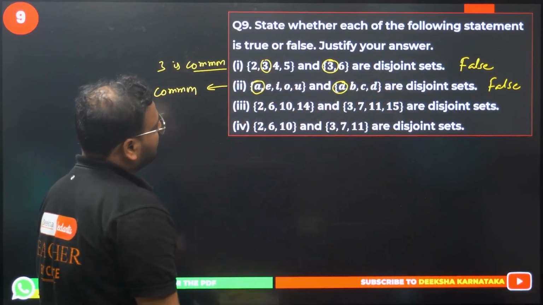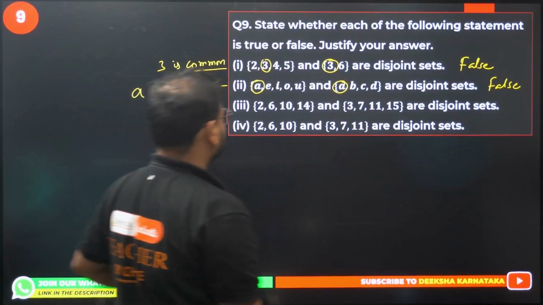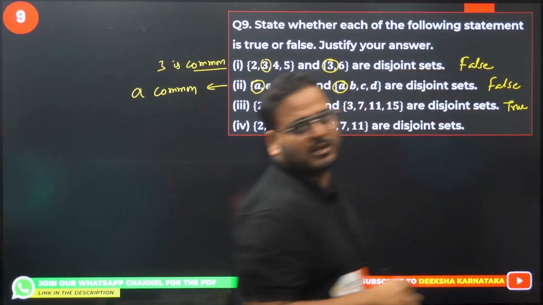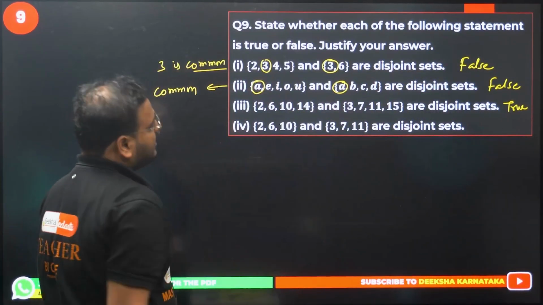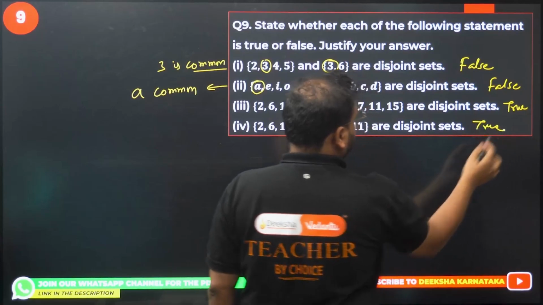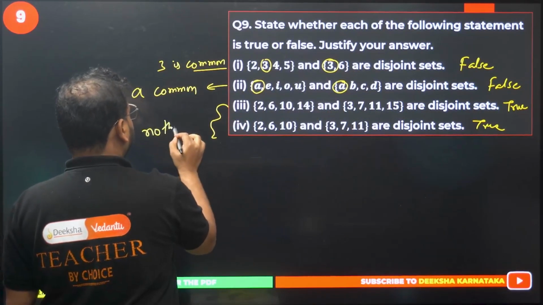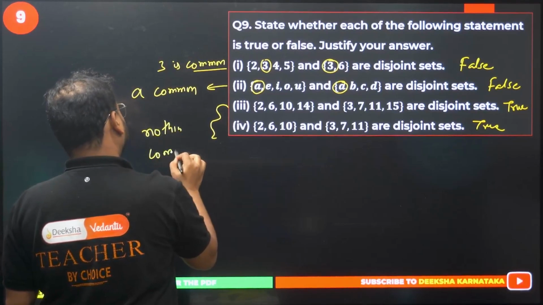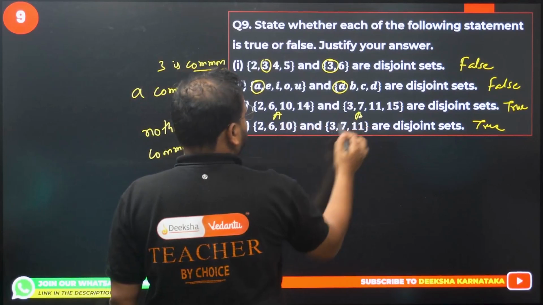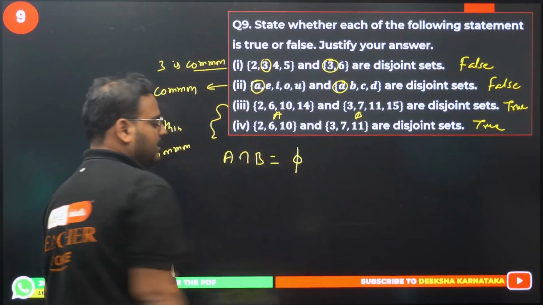{2, 6, 10, 14} and {3, 7, 11, 15} disjoint? Correct, right? So true. Why true, sir? Nothing common. {2, 6, 10} and {3, 7, 11}, again disjoint, true. Why true, sir? Because nothing common. What it means is, if I name them set A and set B, then A intersection B is the null set.